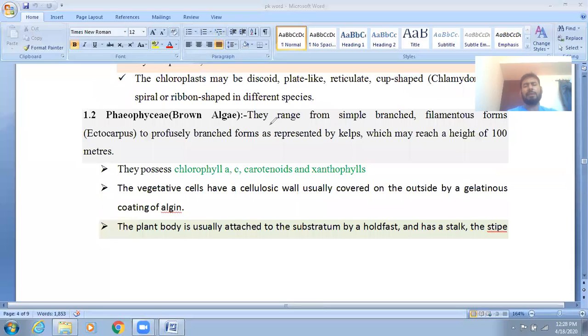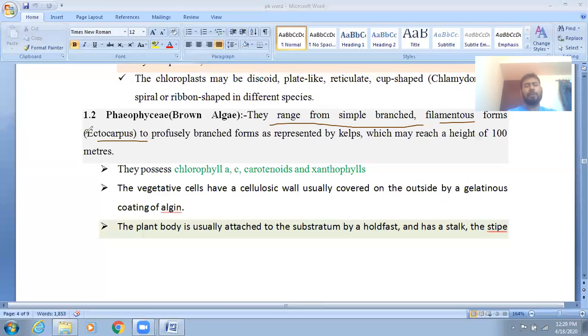If we check, they range from simple branched filamentous forms like Ectocarpus. Ectocarpus we already studied, a filamentous multicellular alga. Ectocarpus, Spirogyra, and Ulothrix are considered multicellular filamentous unbranched algae.